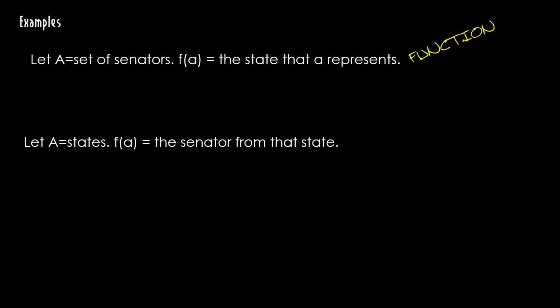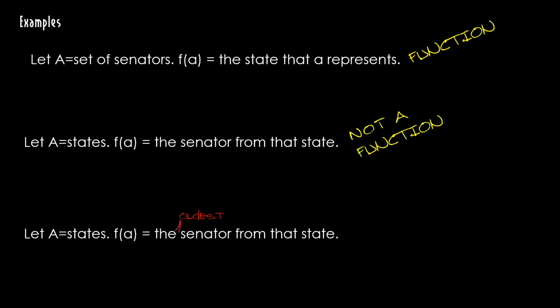Let's change it, switch it. What if I say let A be the set of states, where f of a is the senator from that state? The problem here is we have two senators from every state. So if I say f of New York, do I want Schumer or do I want Gillibrand? It's unclear. It's not well defined. This is not a function. Now let me tweak this a little bit. What if I say f of a is the oldest senator from that state? Well, this is a function. F of New York is Schumer, so it's more straightforward.